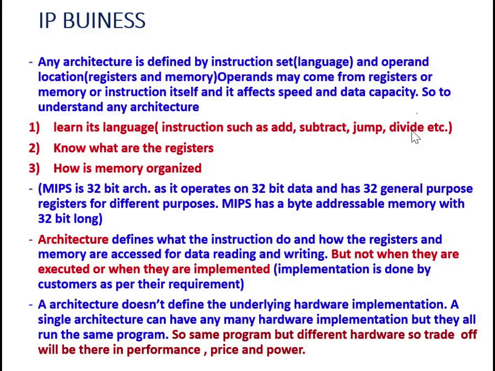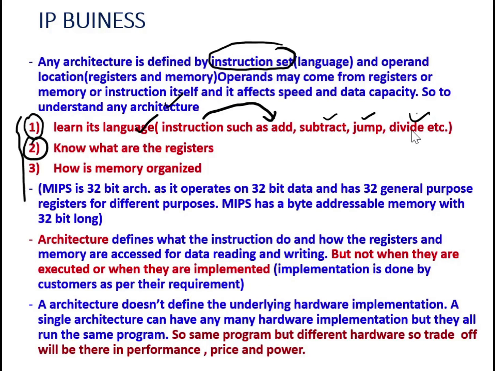See, in order to understand any computer architecture, these three things are essential. The first thing is to learn its language. Language is nothing but the instruction set, or the set of instructions. And what are these instructions? Instructions can be addition, subtraction, jump, divide. The second one is we have to know what the registers are, and the third one is how the memory is organized.